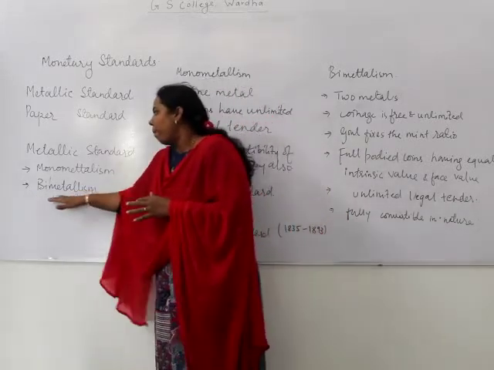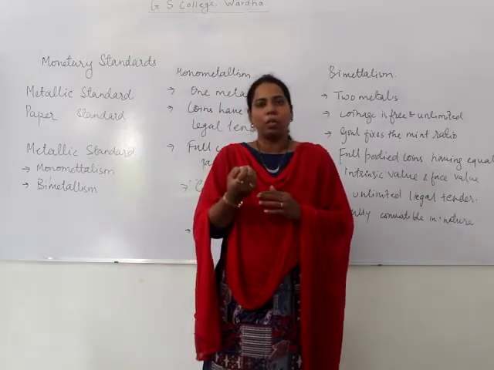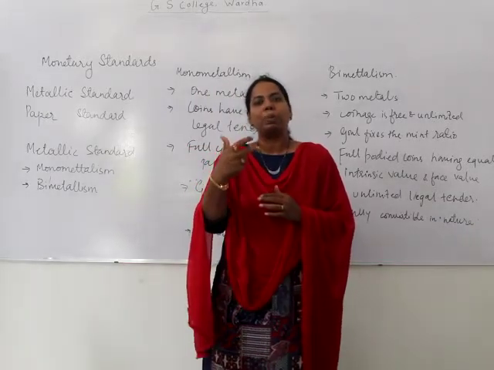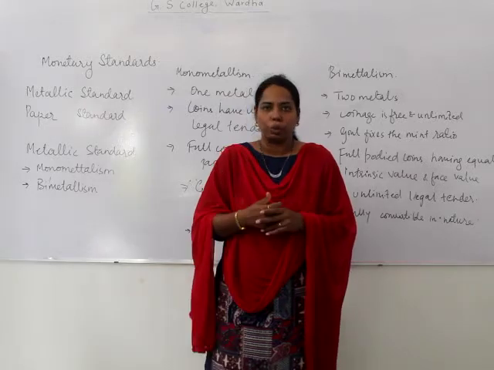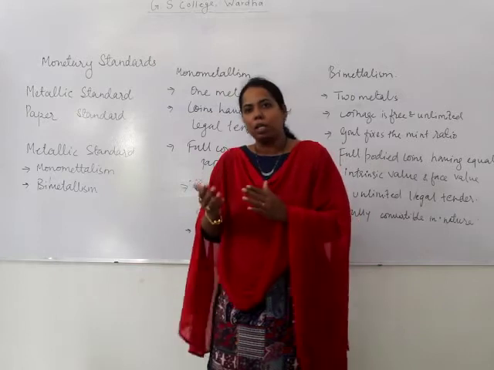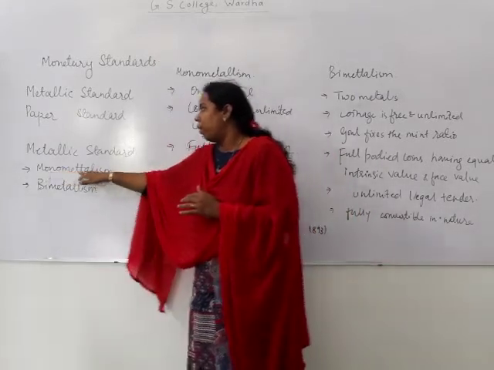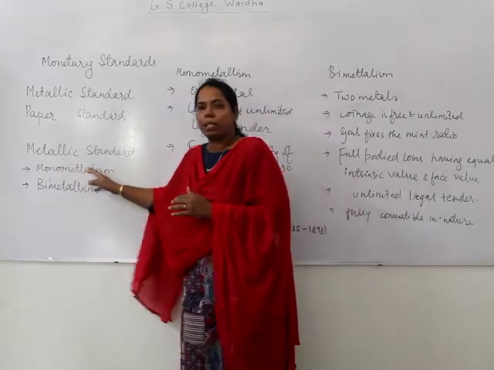When we talk about bimetallism, as the name itself suggests, here instead of one metal, two metals are used. These metals are basically gold or silver. So today we will first see monometallism.